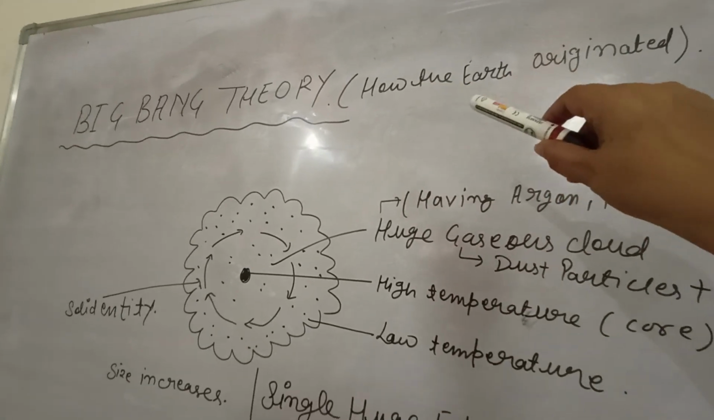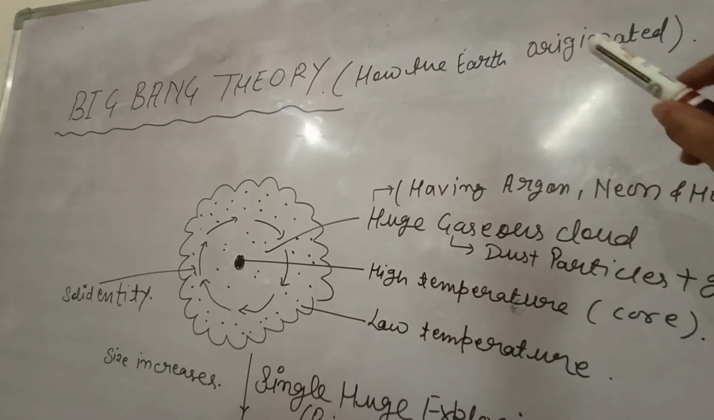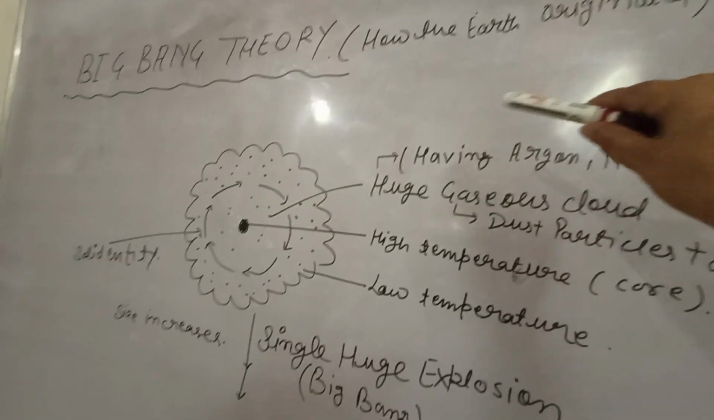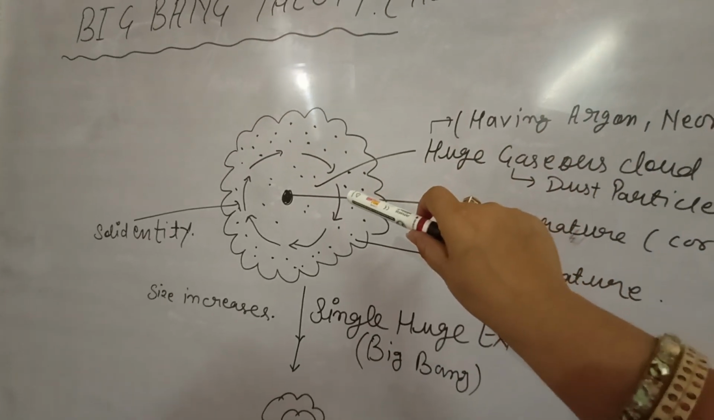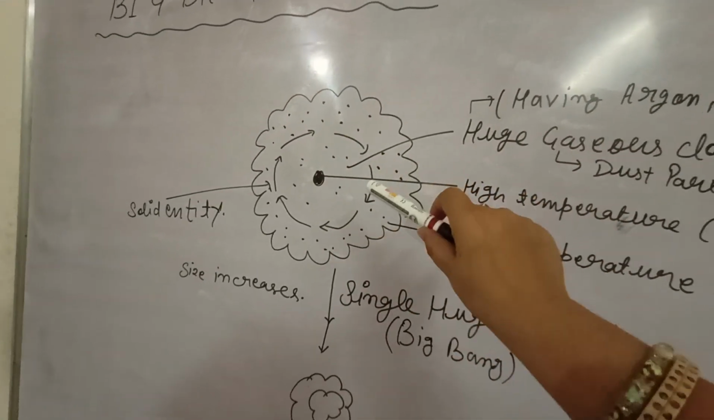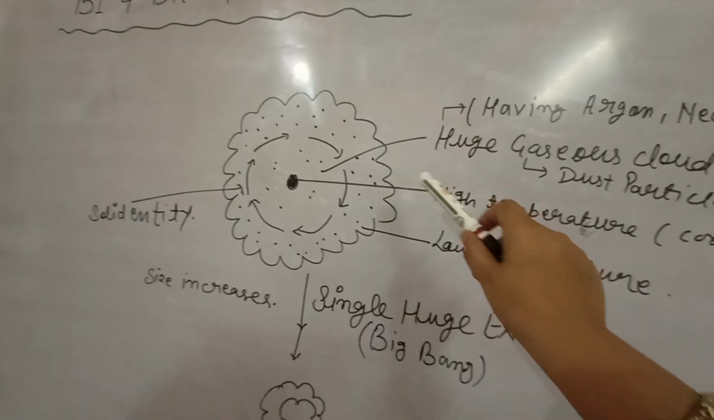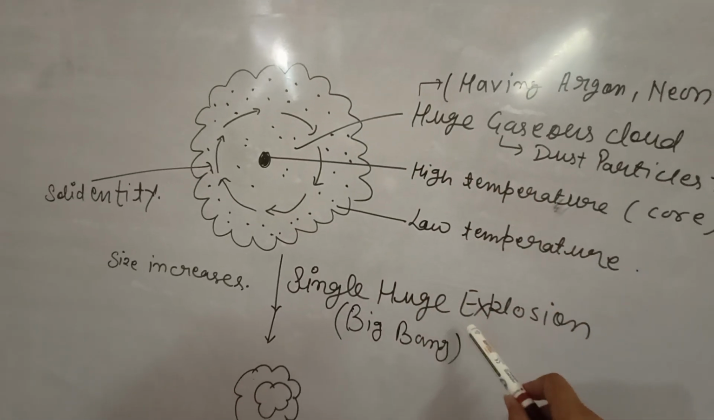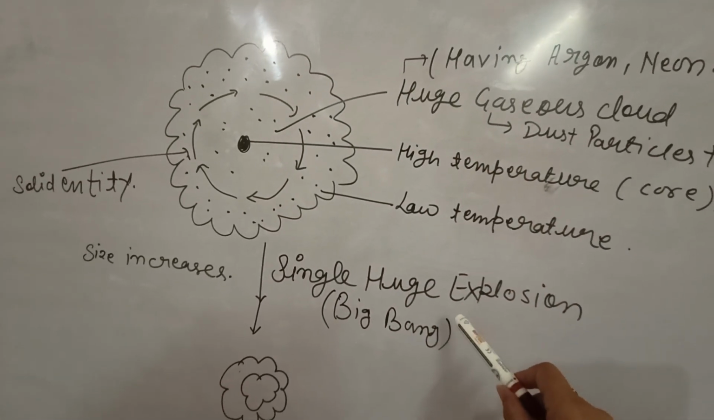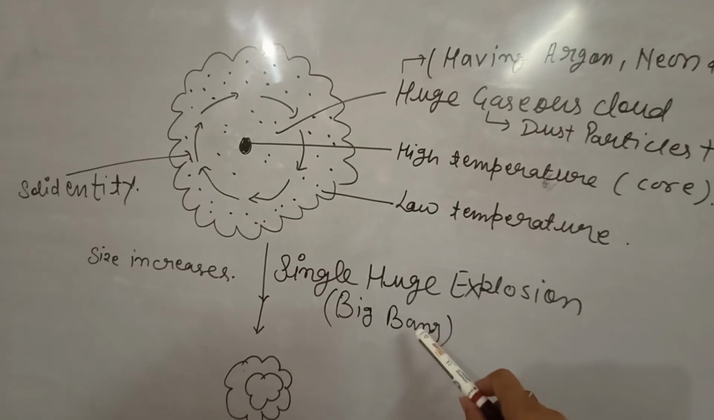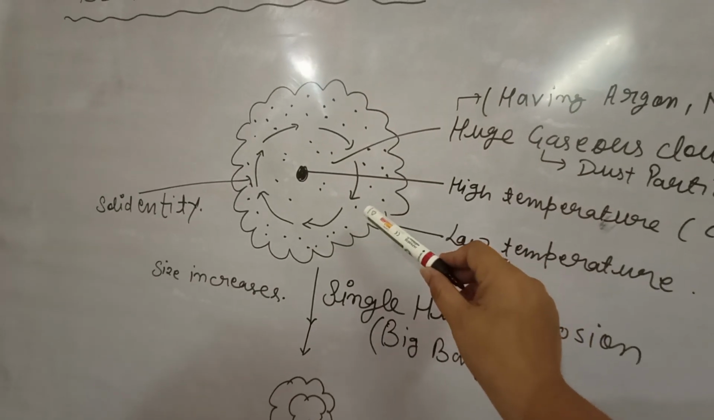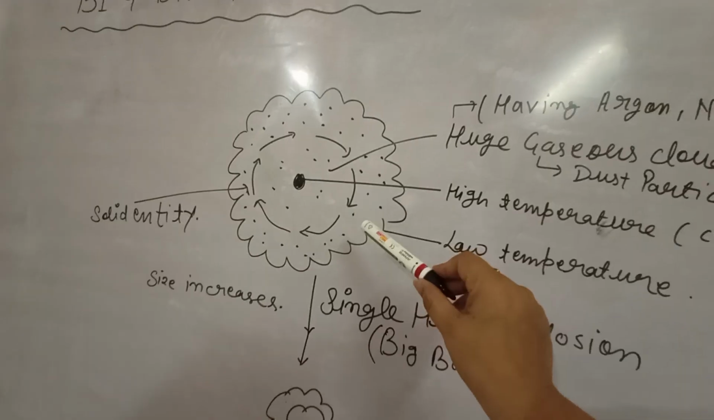The Big Bang theory explains how the Earth originated. Earlier, there was a solid entity in which a single huge explosion occurred, which is also called the Big Bang. So what happened after the single explosion?